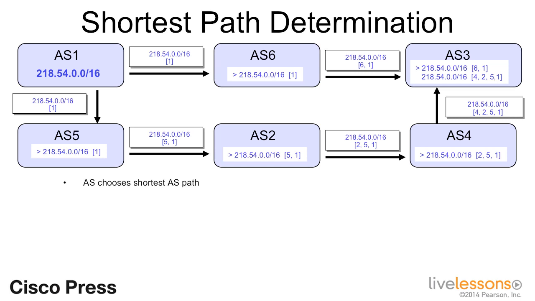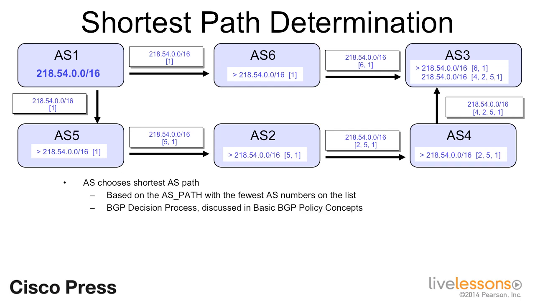So that's BGP shortest path determination. Given multiple paths to the same destination, BGP will choose the path that passes through the fewest autonomous systems, based on the AS path attribute. Now, there are ways to modify that behavior, and I'll cover the complete BGP decision process in Lesson 7.